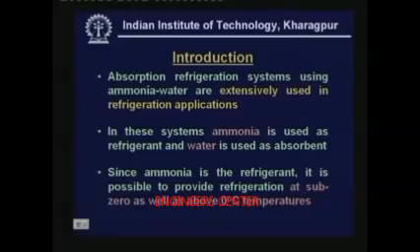temperatures. That means ammonia water systems are much more versatile than water lithium bromide systems, because you do not have the problem of temperature restriction, whereas in water lithium bromide systems you cannot operate the system below 0 degree centigrade, whereas ammonia water systems can be used for both sub-zero as well as above 0 degree centigrade applications. That means you can use them for air conditioning as well as refrigeration applications such as cold storage. So in this manner they are more versatile.